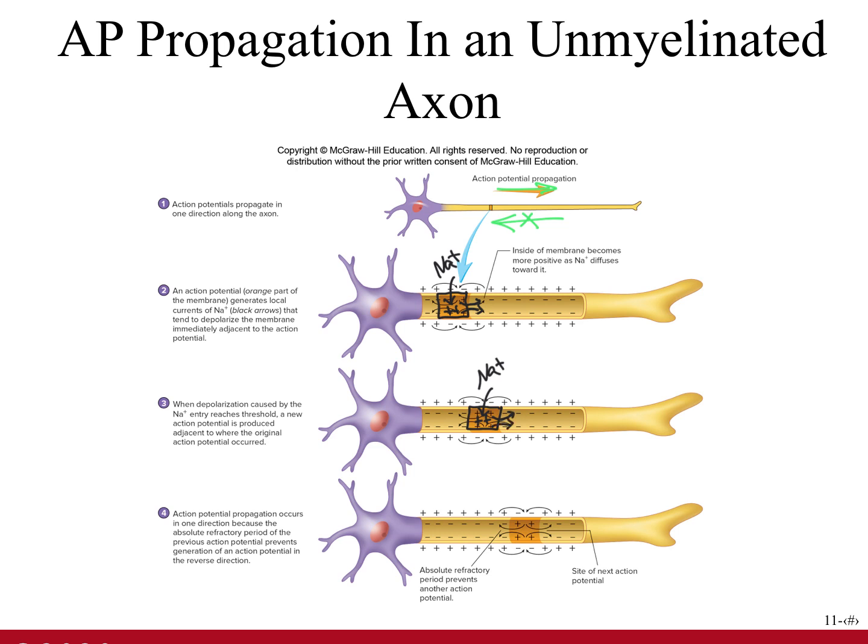And then that portion of the axon will then depolarize and another action potential will occur, and the positive charges will then flow by a current down to the next portion. And so in this way, an action potential is generated on each segment of that axon.